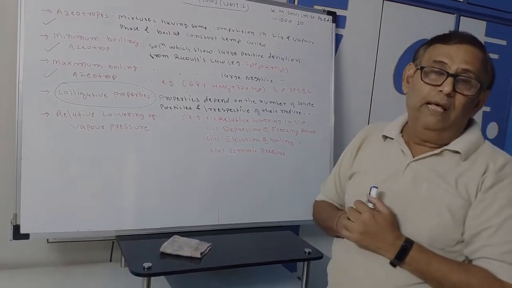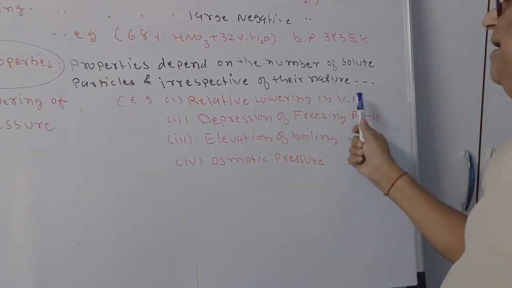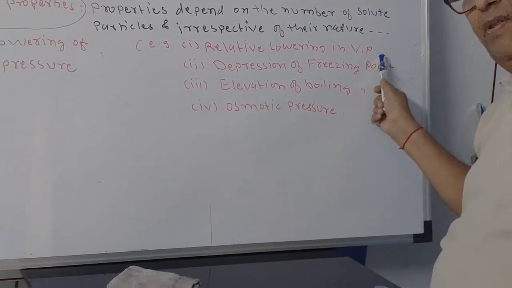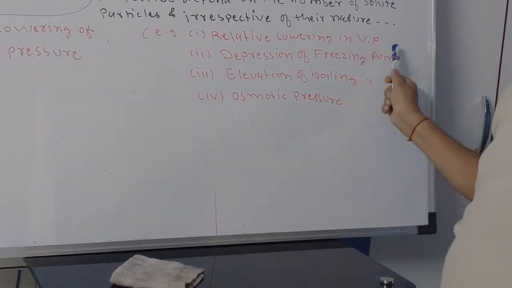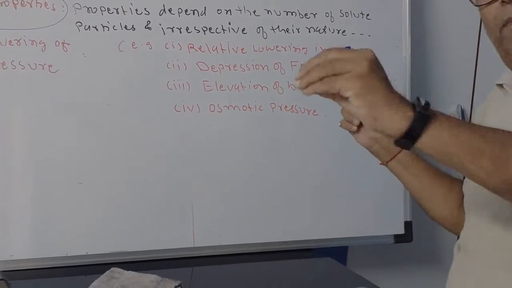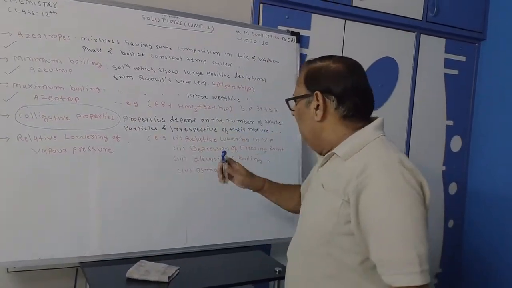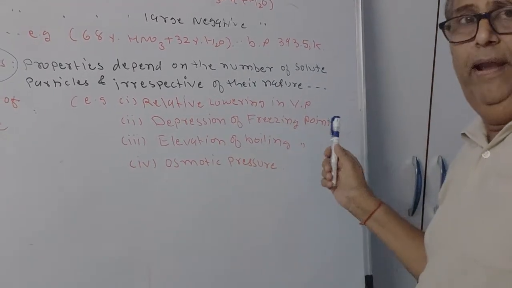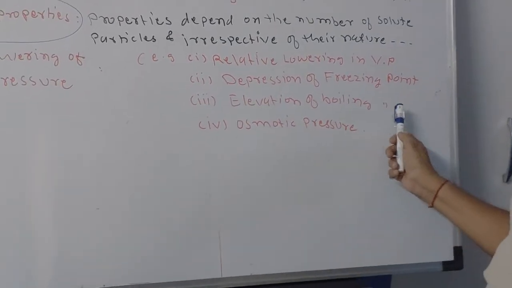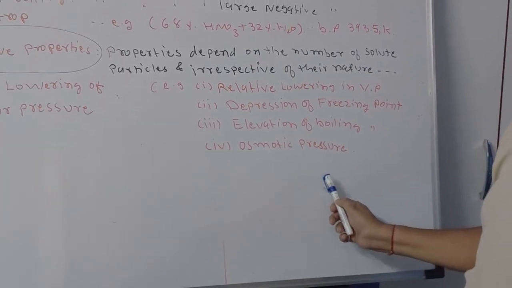So there are four types of colligative properties. First, relative lowering in vapor pressure. You are familiar with vapor pressure, but what is relative lowering of vapor pressure? It is one property of liquids. We will discuss the details after this. Second, depression of freezing point, that is delta Tm. Third, elevation of boiling point, delta Tb. And last, osmotic pressure.